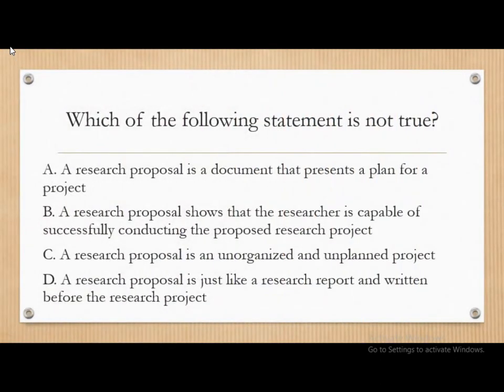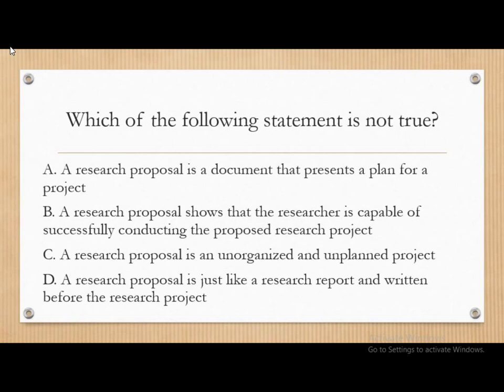Moving on, which of the following statements is not true? There are four statements. You can read them, and for each and every statement, justify whether the statement is correct or not, or whether that statement is true or false. So first, a research proposal is a document that presents a plan for a project.